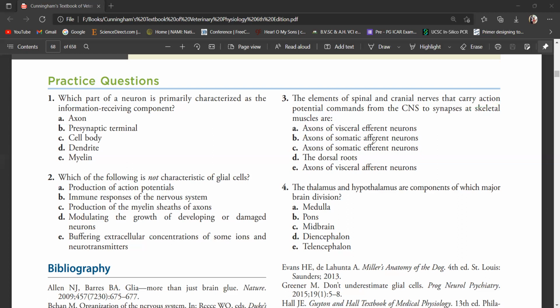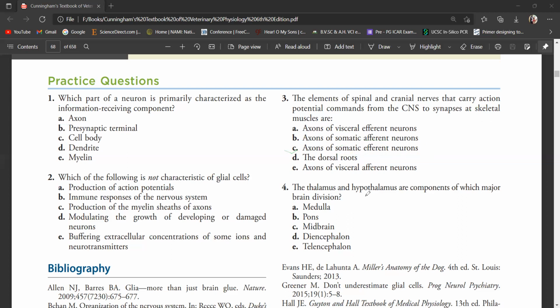Axon of somatic afferent neuron, afferent means sensory. Axon of somatic efferent neuron. Somatic indicates skeletal muscle, then efferent neuron, that is motor system. So this is the correct answer, C.